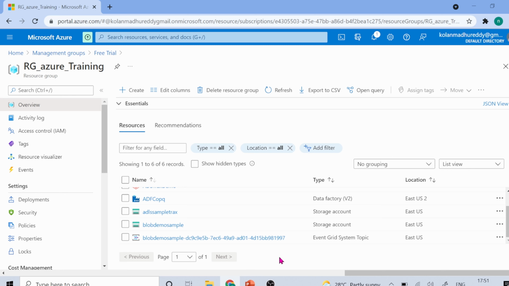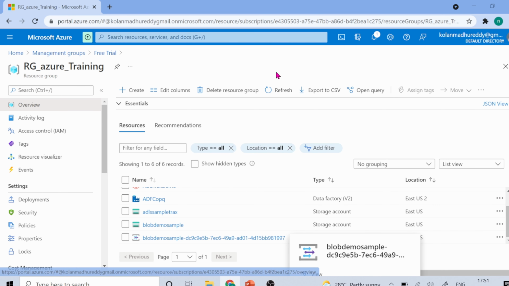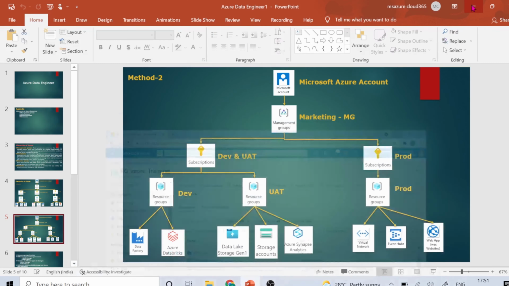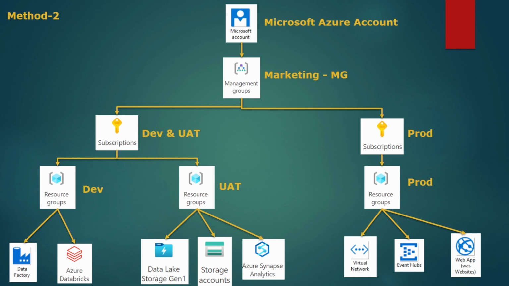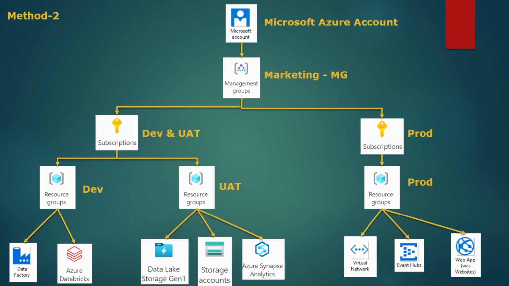It can be a virtual machine, a database, storages like ADLS Gen 1, Gen 2, Blob, Azure Data Factory, Databricks. Under the management group we have these many things, and any company will follow either the first methodology or else the second one.